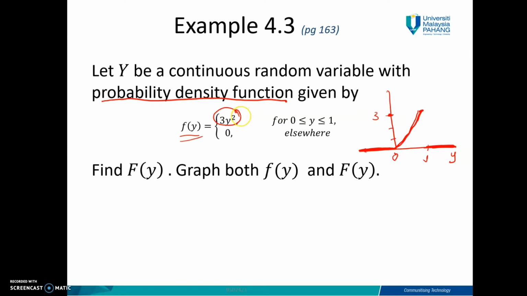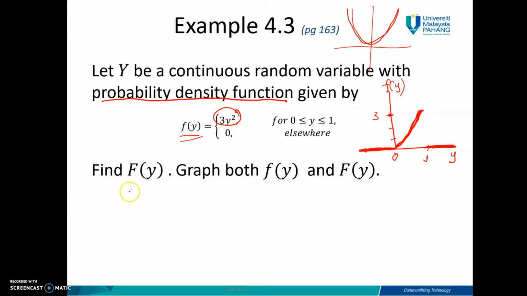And then if you look here, this is square. Okay, if you remember, when you learn square, you will have this, isn't it? In this case, we have 3y squared. So there is a square thing here. Right, so this is your f(y). Right, now to find the distribution function, F(y), you need to integrate.